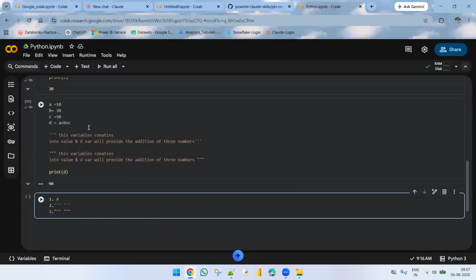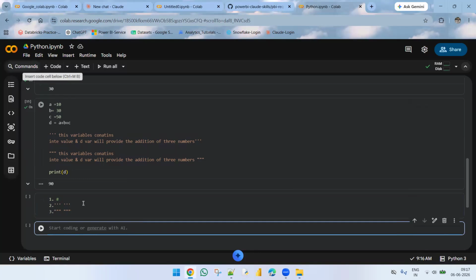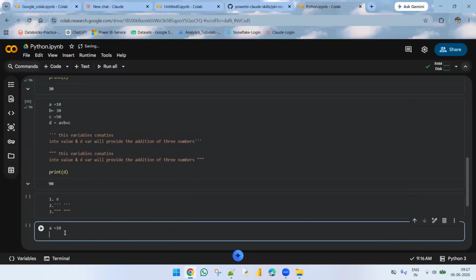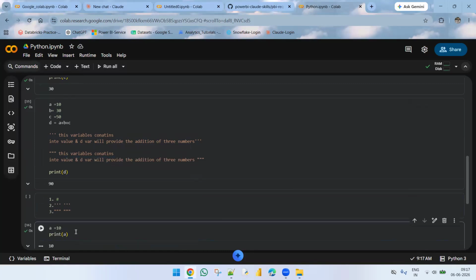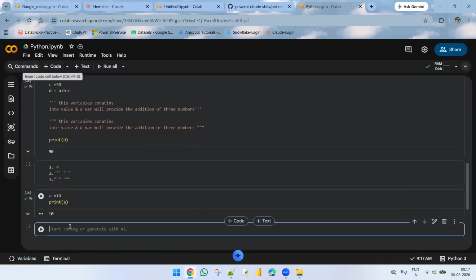This is very important: single line and multi-line statements. See, I'm taking here a is equals to 10, and this is a single line statement. Okay, I'm taking here print of a, and this is a single line statement. Next, I'm taking a multi-line statement.